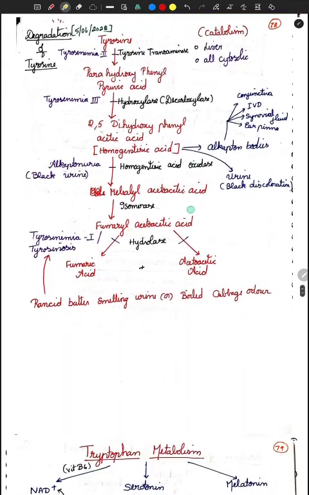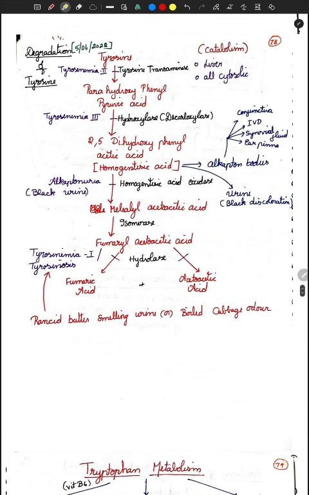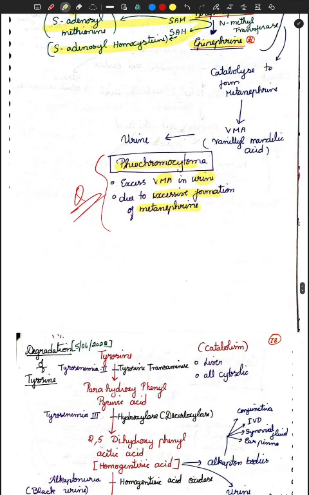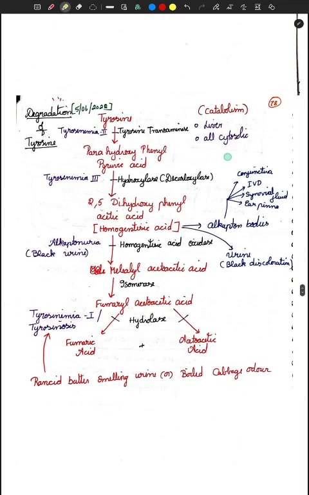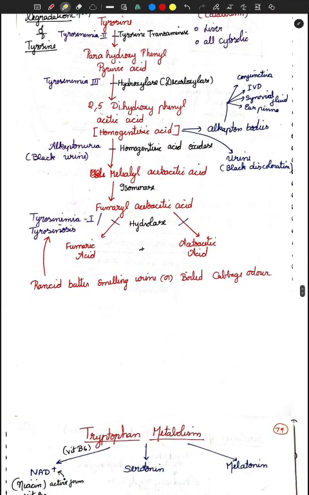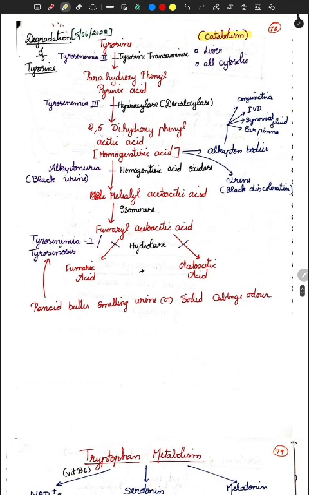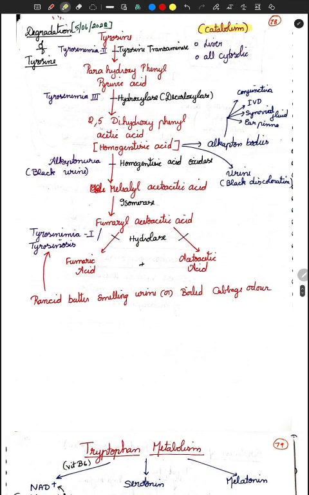And next, coming to your tyrosine. So tyrosine anabolism we've seen. From tyrosine only we are getting melanin, and from tyrosine only we are getting catecholamine. So these are the two most important compounds synthesized from your tyrosine. So next is catabolism. What is the catabolism of your tyrosine? So the catabolic disorders: tyrosine transaminase, TT. 2T is there, so it has to be tyrosinemia type 2. Hydroxylase doesn't have any T, so it has to be type 3. This is how you should be remembering.